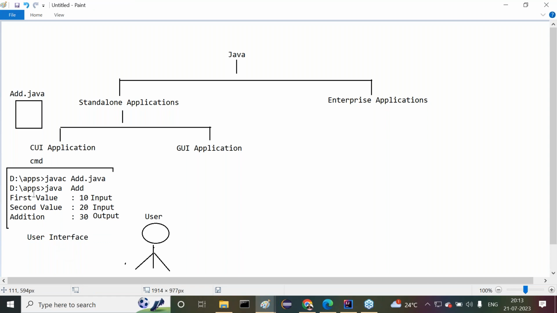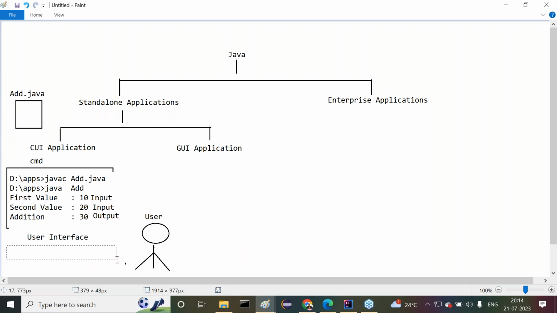Now tell me, this user interface, this command prompt, is supporting what data? Character data or graphics data? Come on, guys. Definitely, it is supporting character data only, not graphics data.